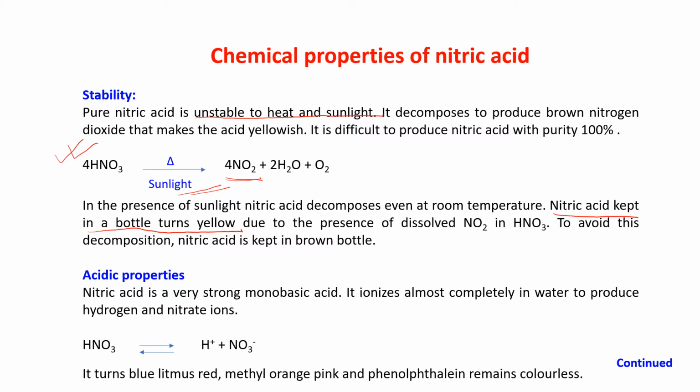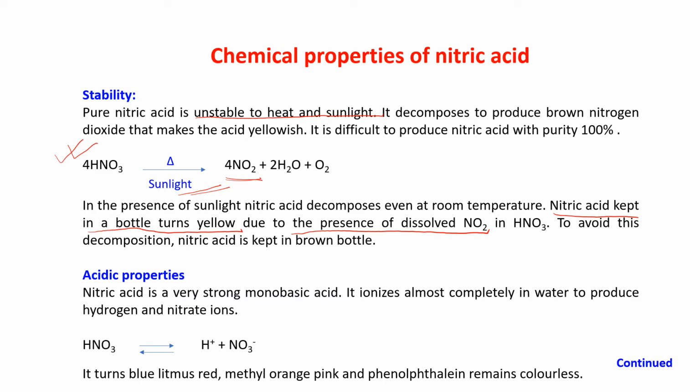This question can come: why does nitric acid kept in a bottle turn yellow? It is because of the presence of dissolved NO2, because it is partially decomposing.